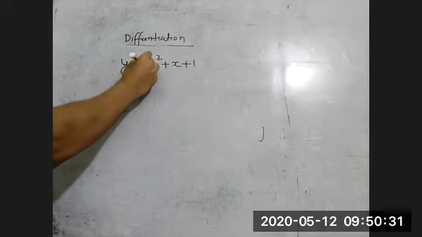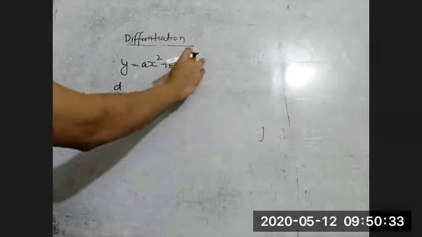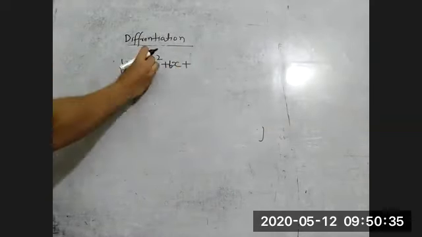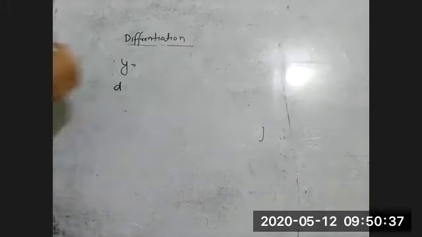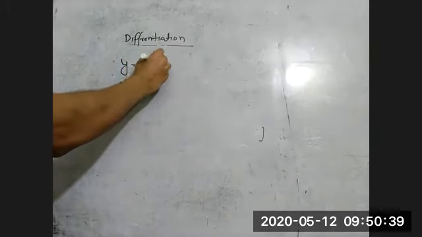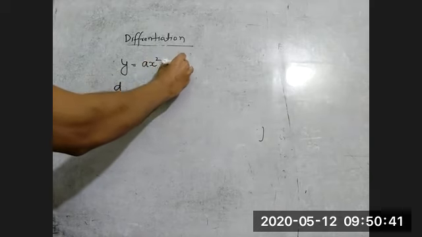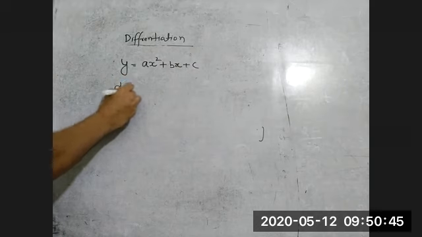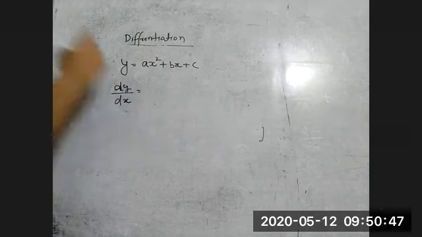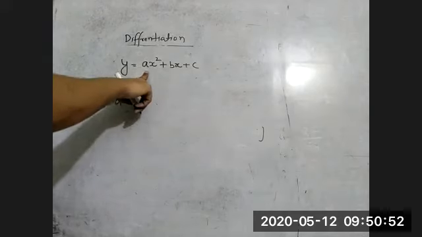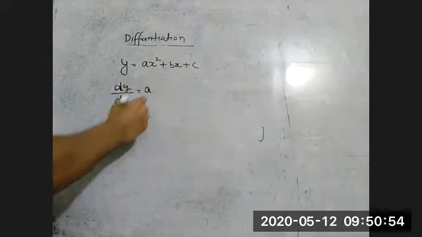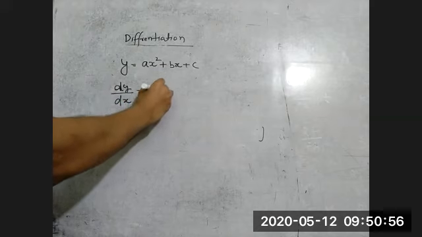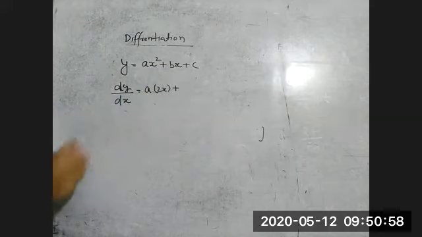In general, I'm taking a, b, and this is c. So better, a x square plus b x plus c. We have to differentiate, that means dy by dx. Now tell me. First we'll differentiate this one. So a as it is, the differentiation of x square, that is 2x, plus.